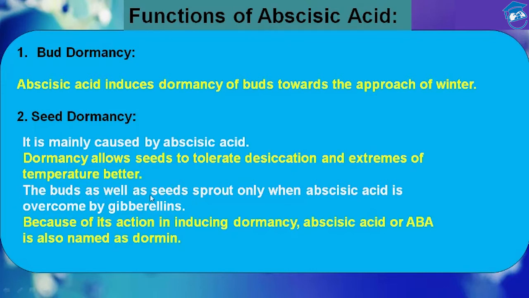And the buds as well as seeds, they sprout only when abscisic acid is overcome by gibberellins. I have already taught you about the gibberellin in my previous section of the presentation, that is the 7th section of this chapter, plant growth and development. So for better understanding, you can refer to that presentation. Because of its action in inducing dormancy, abscisic acid or ABA is also named as dormin.